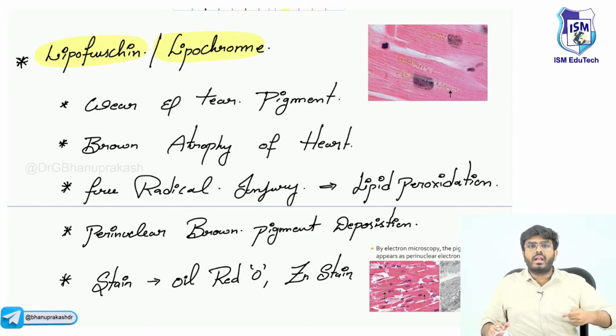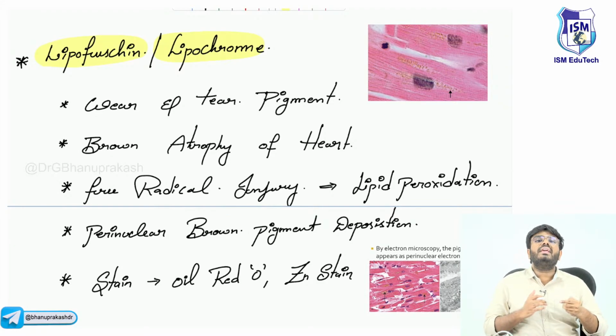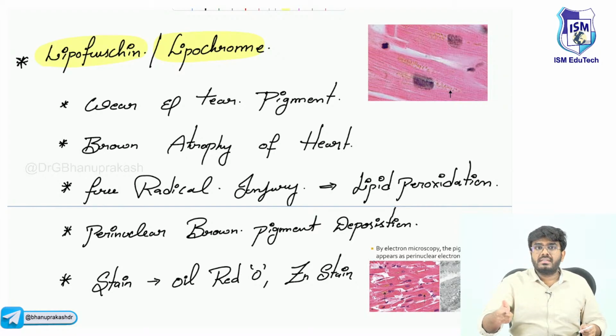As we get older, our cells have more and more free radical damage. These free radicals will cause lipid peroxidation inside our cells. When lipid peroxidation occurs, these pigments are produced. Due to lipid peroxidation, this lipochrome is produced.